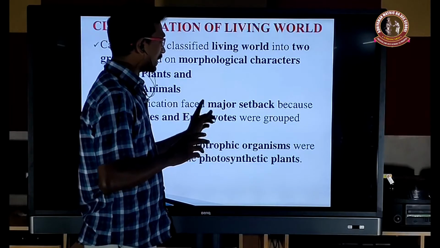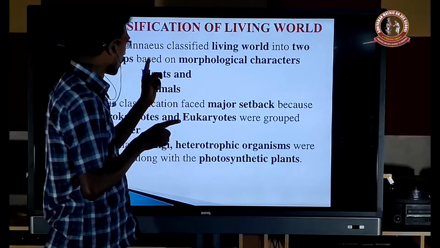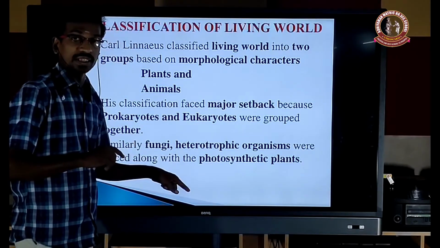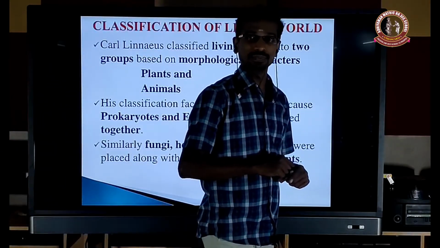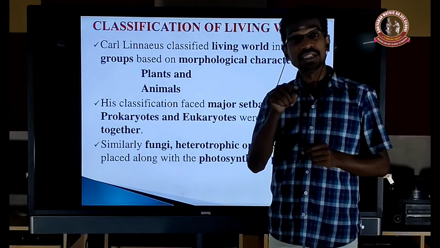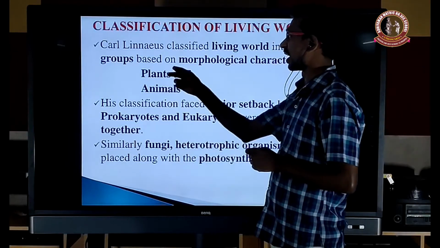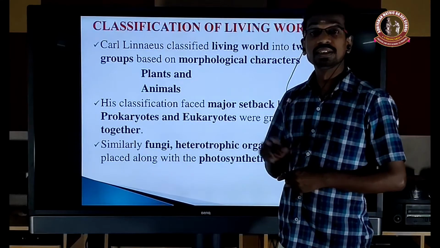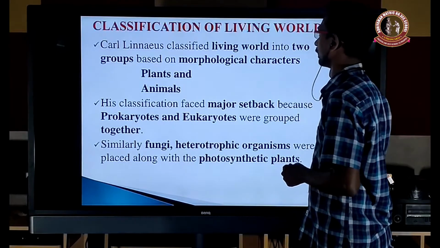So these two categories are included in the same group, even in the Plantae and the Animalia. And another drawback, the fungi are classified under the kingdom Plantae. What is the reason? The presence of cell wall. Even though it is a heterotroph, because of the presence of cell wall, he classified the fungi under the Plantae. So these are the drawbacks of the Linnaeus classification, or two kingdom classification.